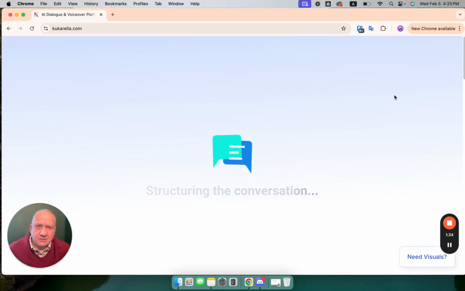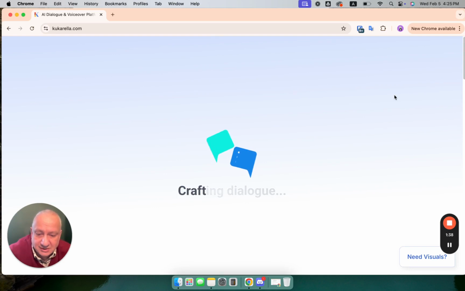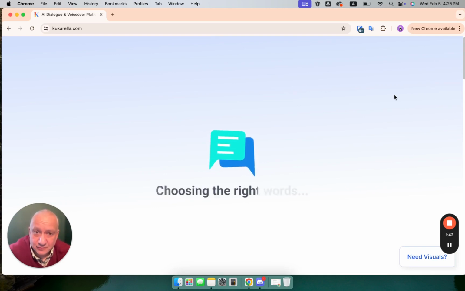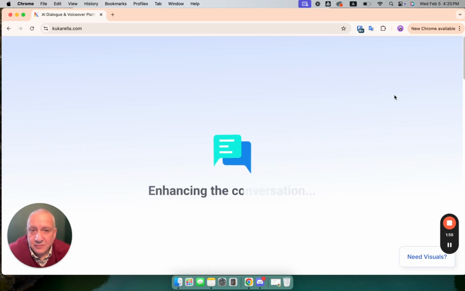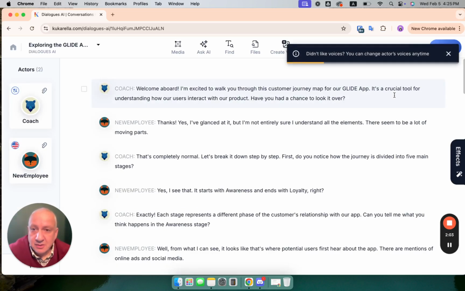So it turns that diagram into more digestible content. You can do that with any image you want. In this example, I show you how to do that with infographics or diagrams, but you can do that with images, with photos of people. You can ask AI to write dialogue between people on the image. Okay, here we go.